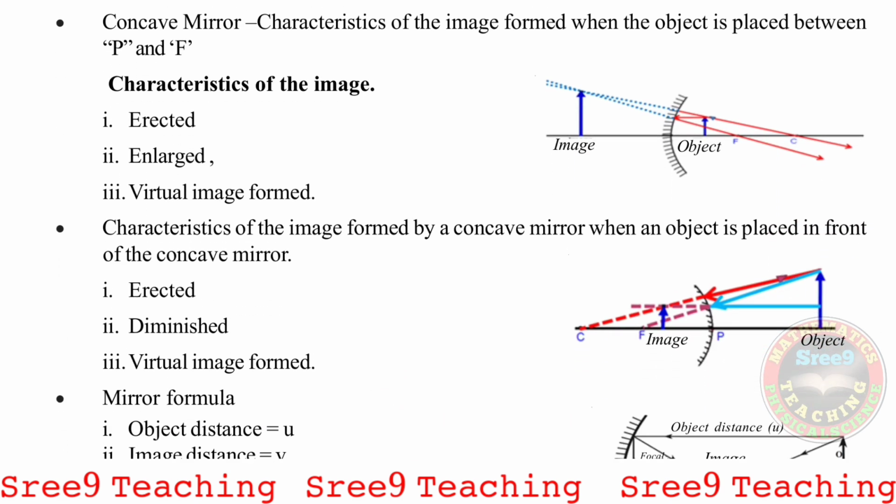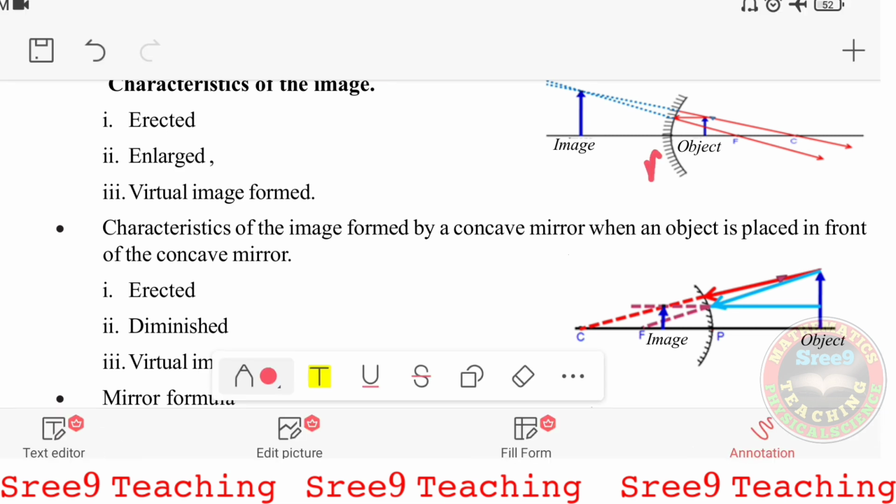Concave mirror, characteristics of the image formed when the object is placed between P and F. Yes, you see here the object is placed between P and F. See here, this is P and this is F. Now the object is placed between P and F, and the image is formed inside the mirror, which is erect.